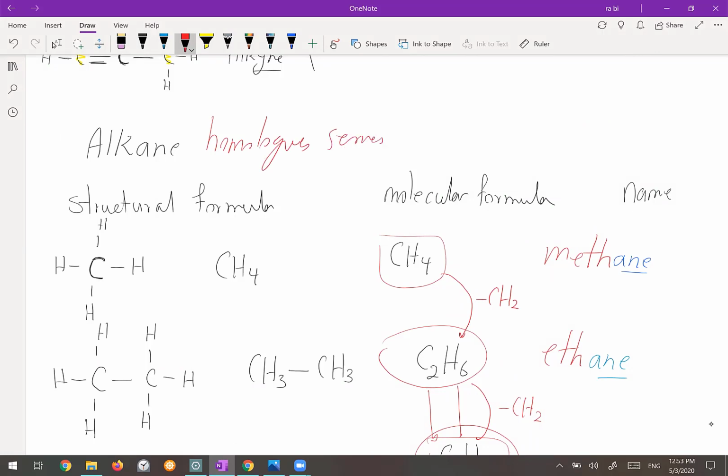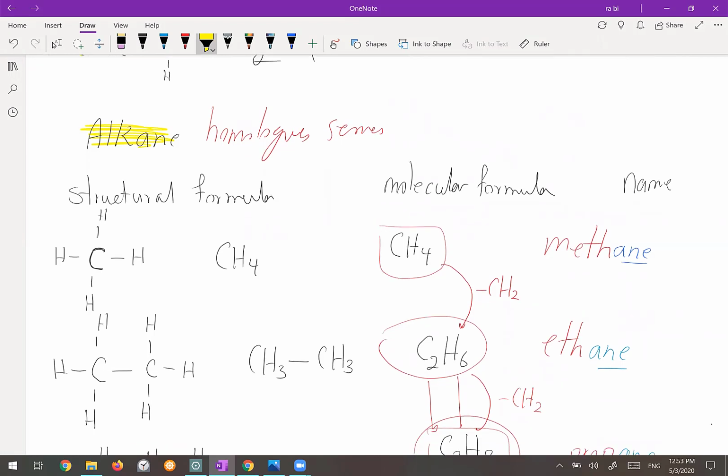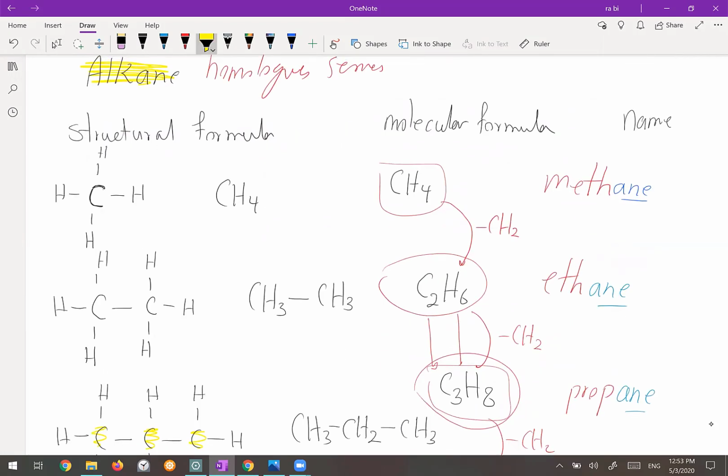So the homologous series are just another name for a specific group of the organic molecule. So this group of the organic molecules are alkane. So the scientific name for that is they are alkane homologous series. So the members of the homologous series, the difference between them is only 1 or more CH2. That's all. Nothing else changed for the members of the same homologous series.